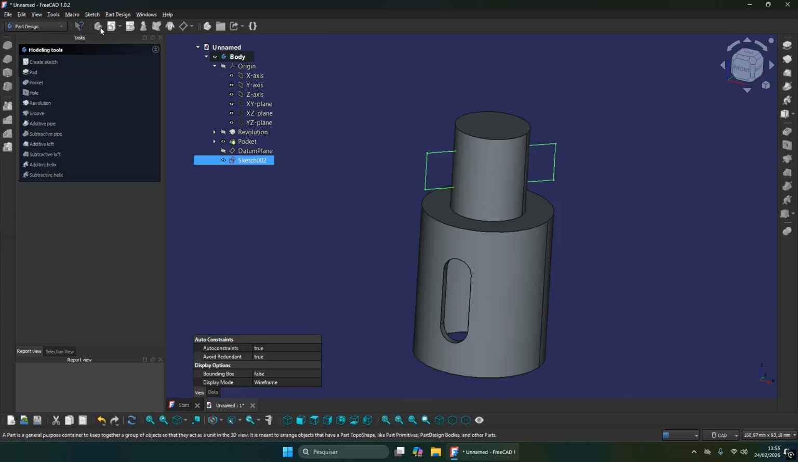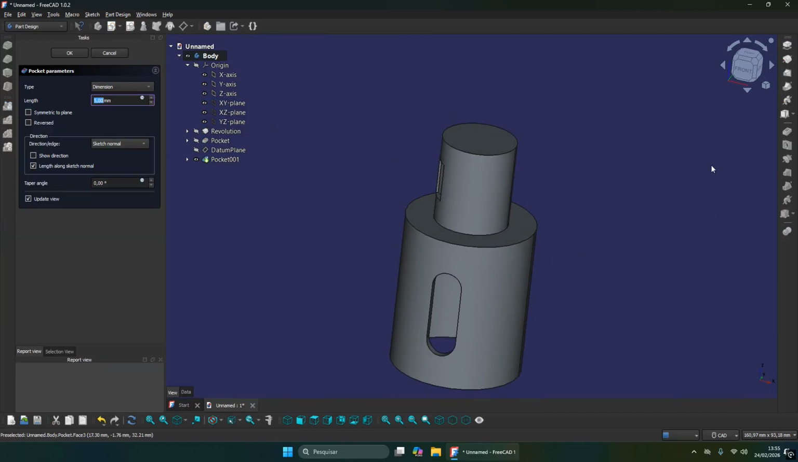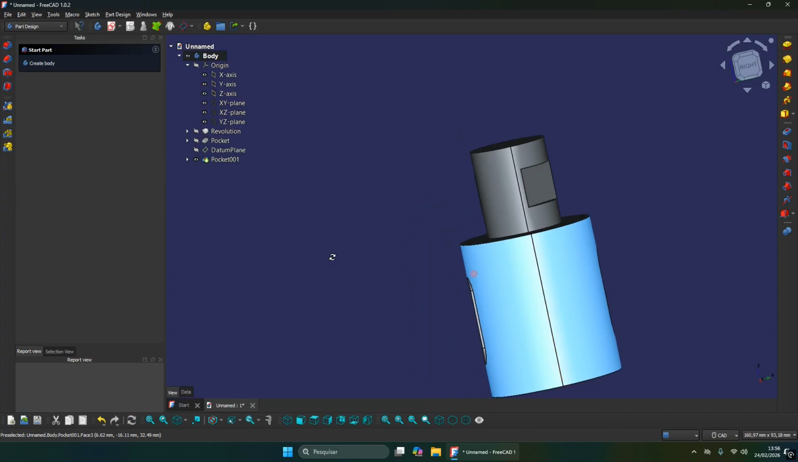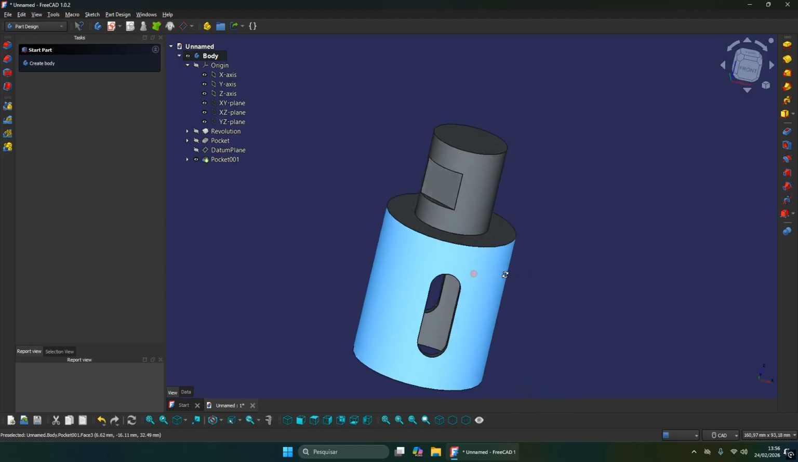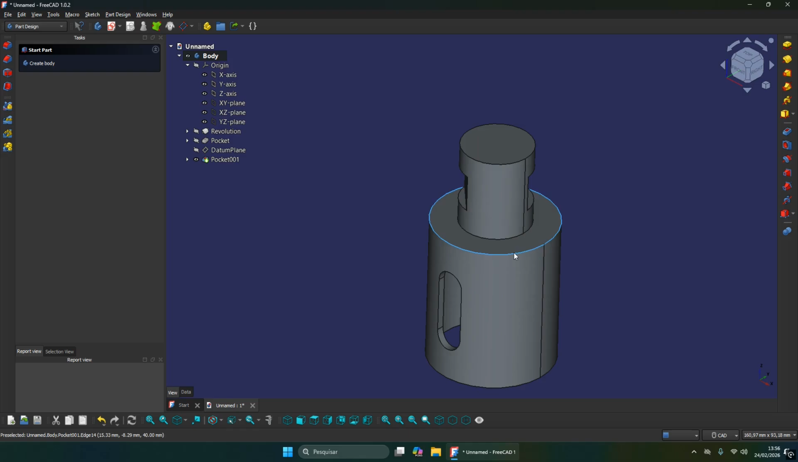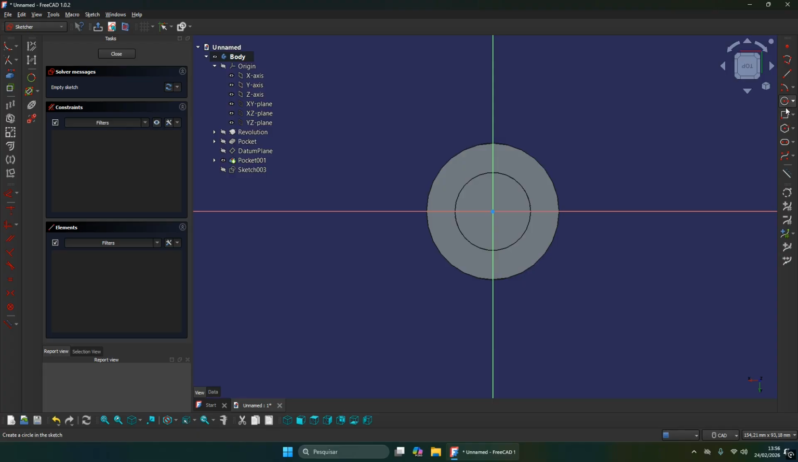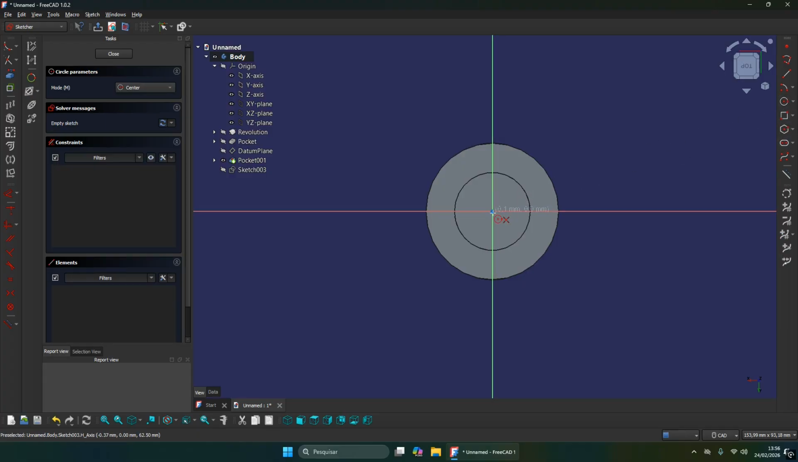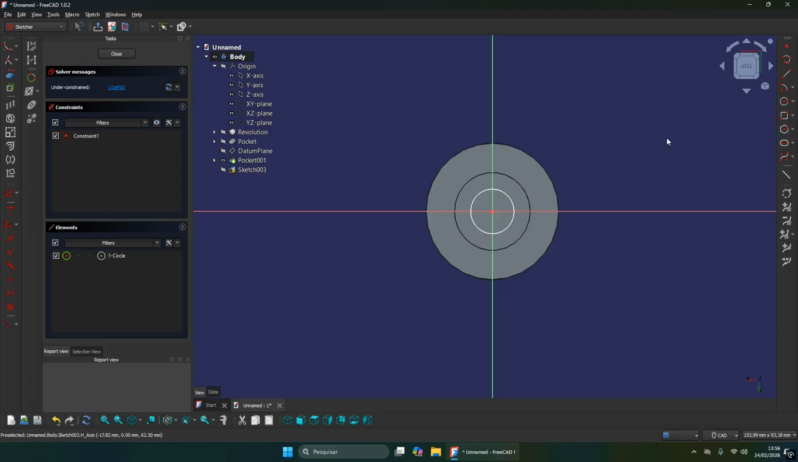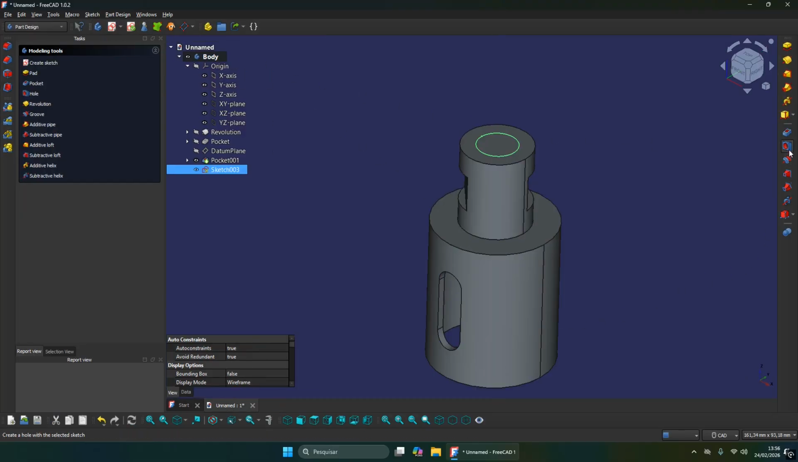Now confirm the sketch modifications, go to Pocket command, and right now you can select here Through All and Symmetry to Plane, and that's it. Let's continue. Select this face and try to create a sketch of a circle. I do not need a dimension of the circle because we're going to use the hole command.